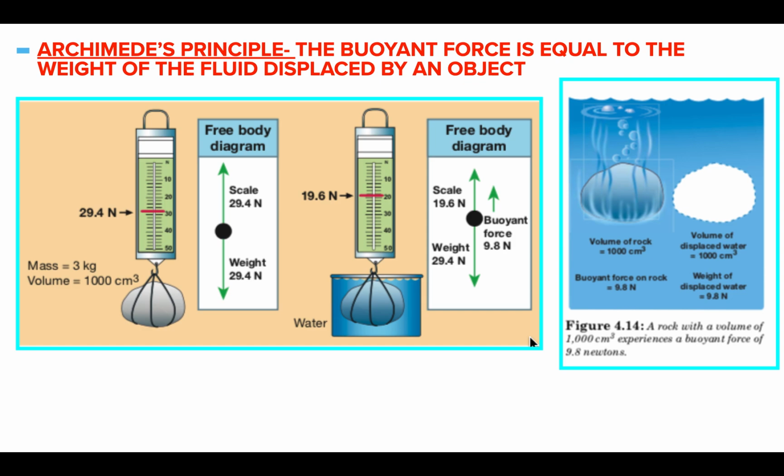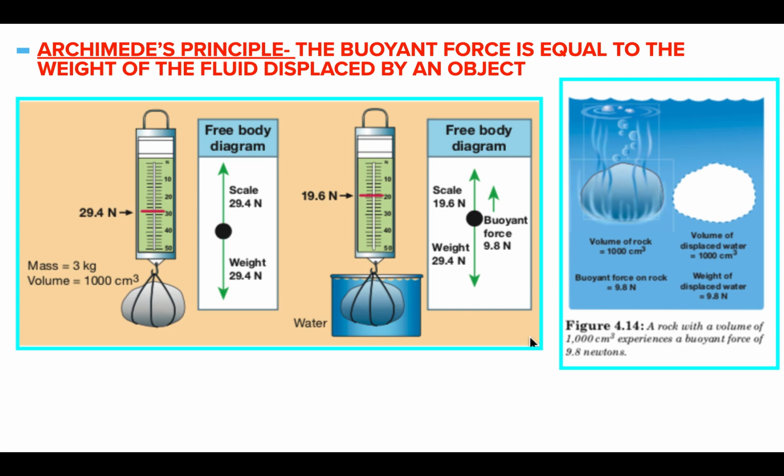If we look at the picture on the left-hand side here, we have a rock, and it looks like it has a weight of 29.4 newtons. That's what its weight is, on the scale there. Remember, newtons is the measurement we use for weight. If I take that same rock and put it in water, it's going to push water aside, because the volume of the rock happens to be 1,000 cubic centimeters. That's the amount of water it's going to displace. So 1,000 cubic centimeters of water.